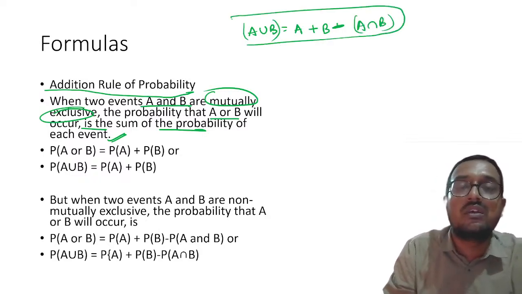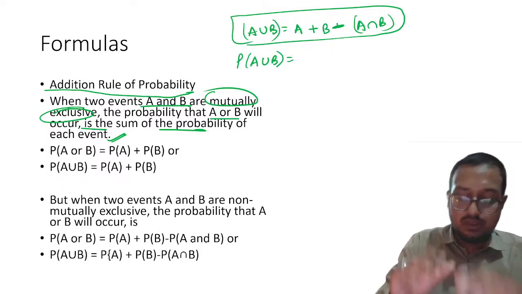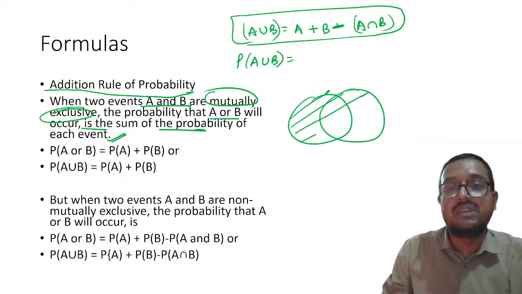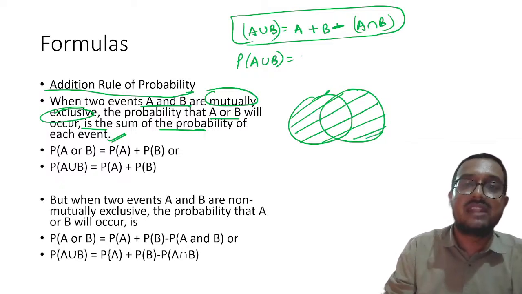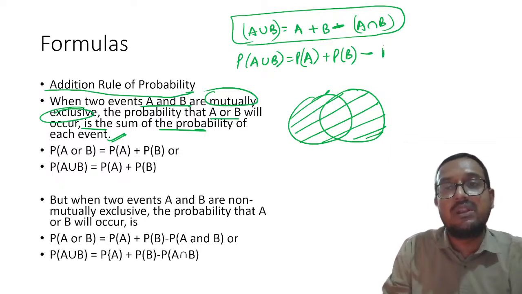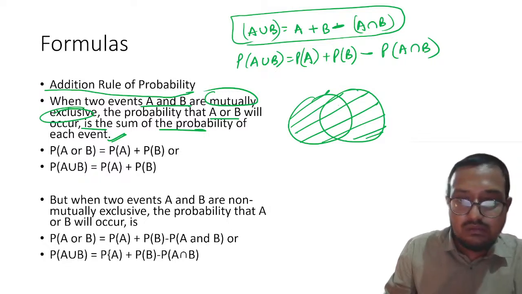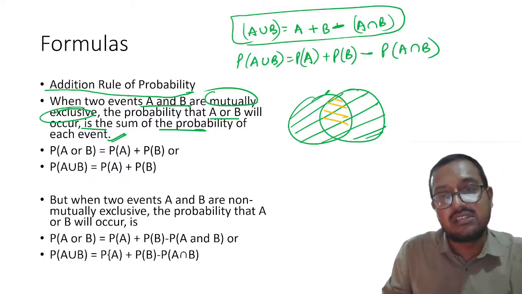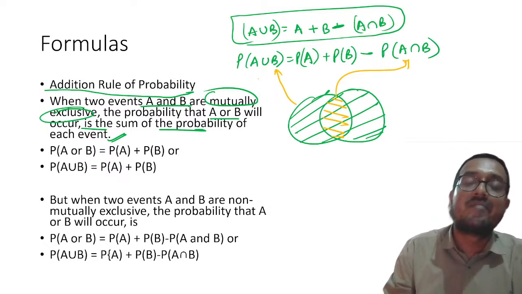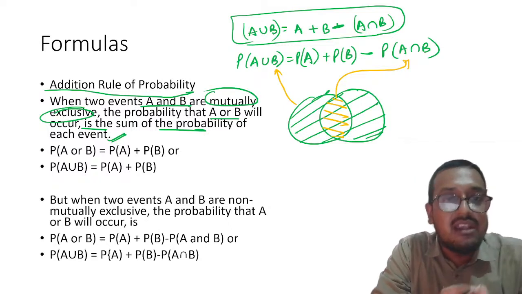Please remember, you can note it down. The probability of A union B, that means A plus B, minus whatever is common. For example, A union B will be something like this, equal to probability of A plus probability of B minus probability of A intersection B. Understood? What is A intersection B, my dear students? This is nothing but this common area. So this is A intersection B, and the green colored one is A union B. This is extremely important to understand and remember.